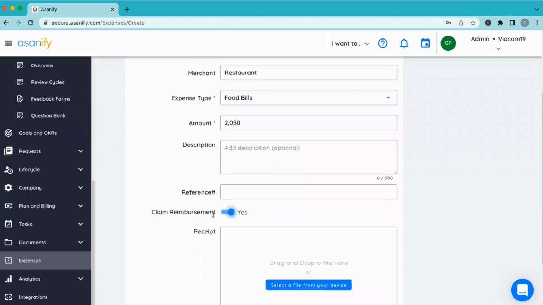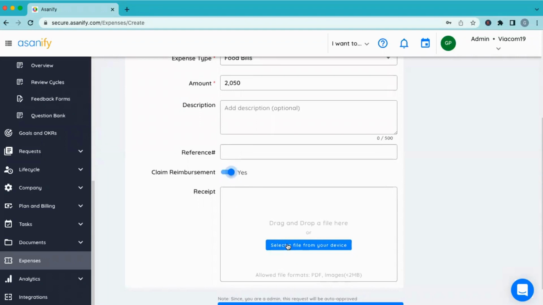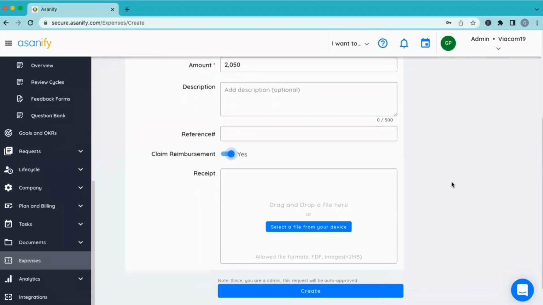And whether it is a claimable expense or non-claimable expense, you can sometimes also record an expense which you're not claiming from the company. And then, as a reconciliation or ratification of what that expense amount was, the employees are also supposed to upload the bill that shows the amount that they have spent. This can be done either by scanning the bill and uploading it on the system using their laptop, or if they are logged in from the mobile app, they can simply open the camera and click a picture of their bill as well.